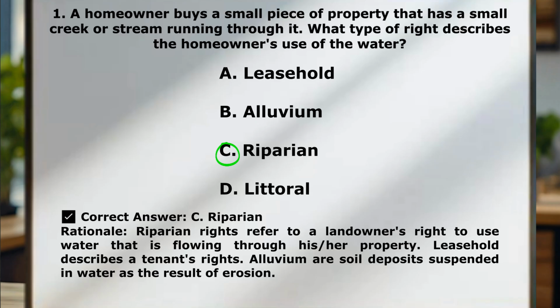And so whenever you see this, you just think the landowner's right to use water that is flowing through their property. Now, when it comes to leasehold, that describes a tenant's rights, and alluvium is related to soil deposits suspended in water as a result of erosion.